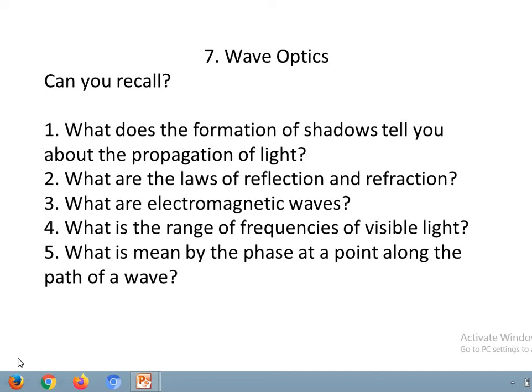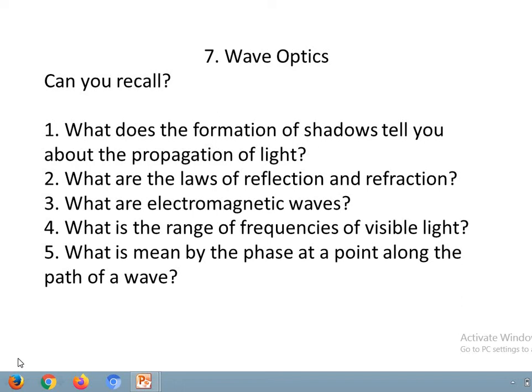The angle between the reflected ray and the normal to the reflecting surface is called angle of reflection.